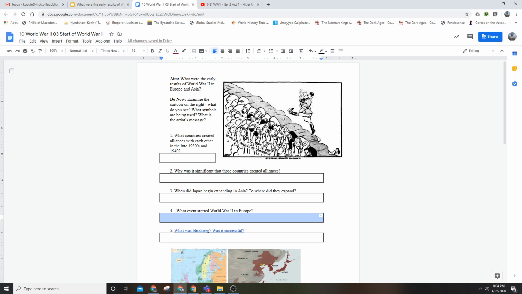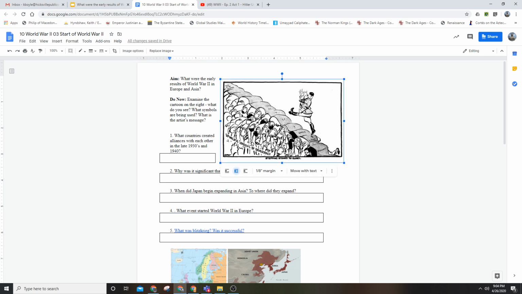What I would like you guys to do right now is take a look at this political cartoon so that we can review a little bit what you learned last week about the events that brought Europe to the start of World War II. We'll review them together and go from there.